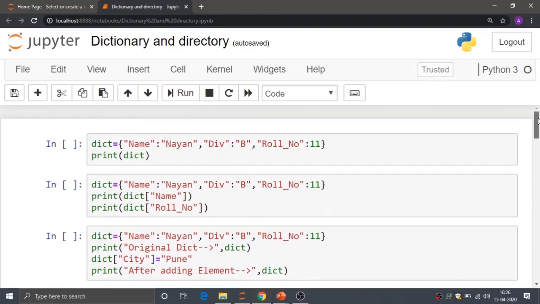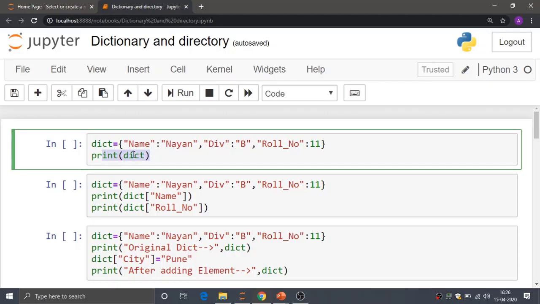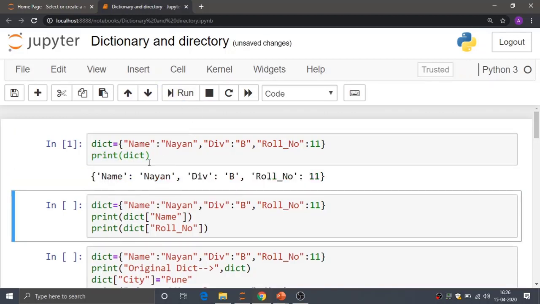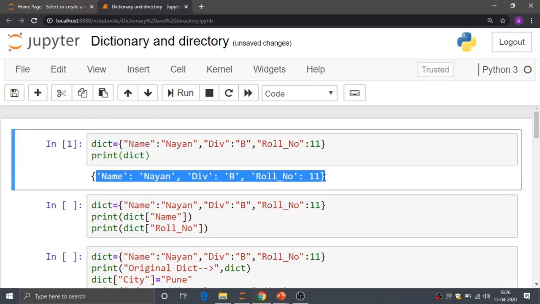For running the Python program I am using the Jupyter notebook. I have taken the same example here, with the keys name, division and roll number. I have assigned the name, the division as B, and the roll number as the integer value 11. I am just printing the dict variable. If I run this code, I get the elements given as output.